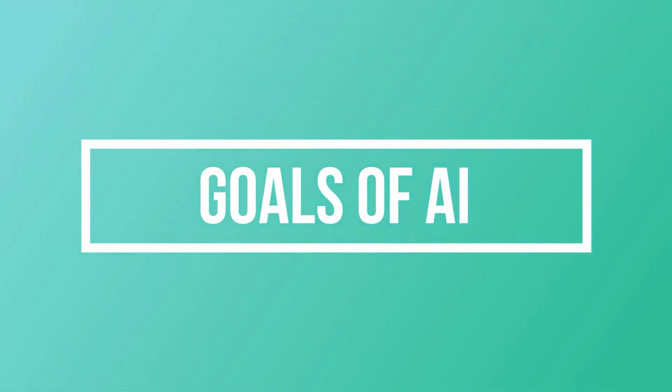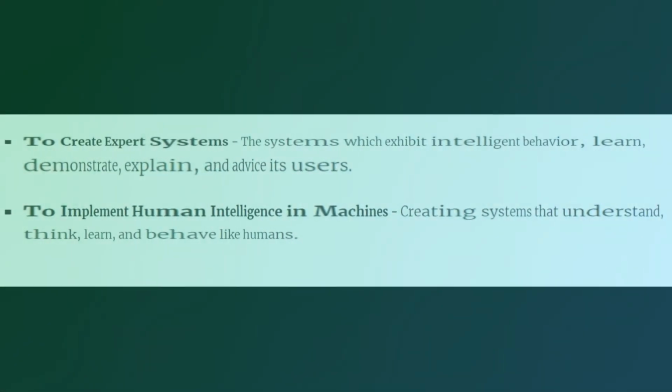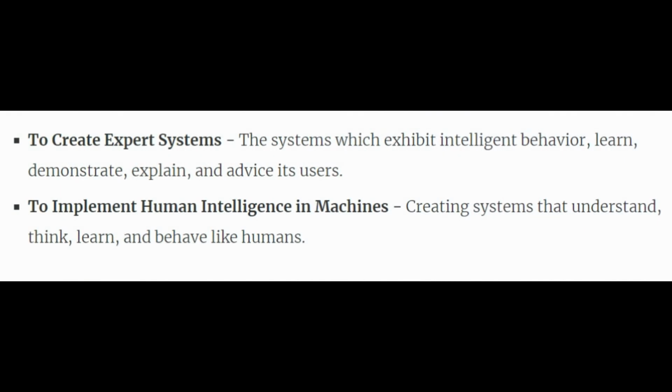The major goals of artificial intelligence are: first one is to create expert systems. That is, the systems which exhibit intelligent behavior, learn, demonstrate, explain, and advise its users. Secondly, to implement human intelligence in machines, that is, creating systems that understand, think, learn, and behave like humans.